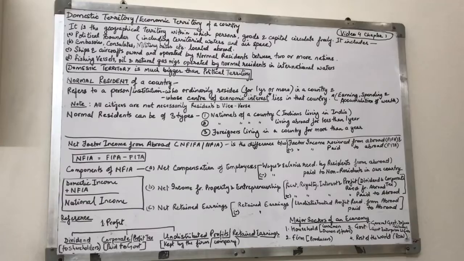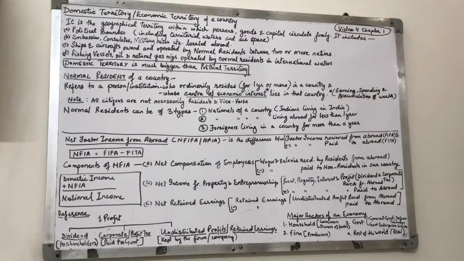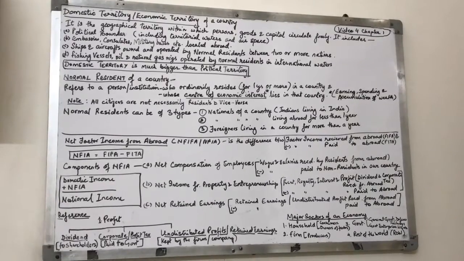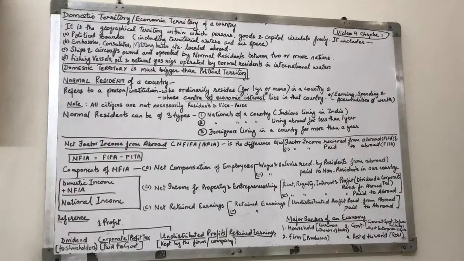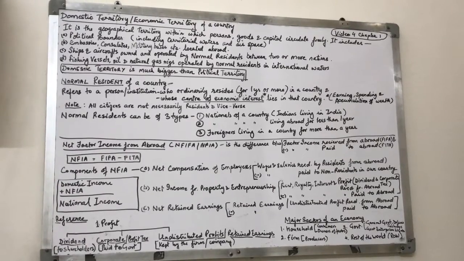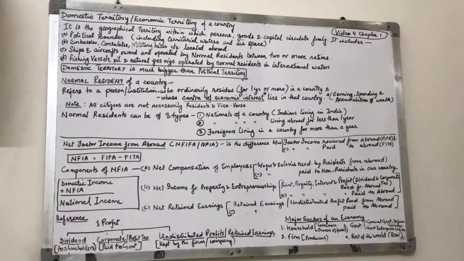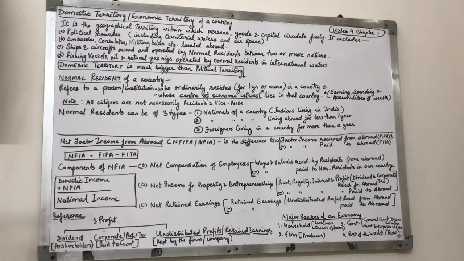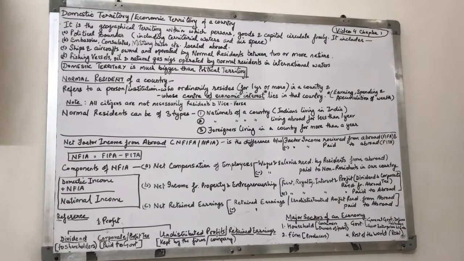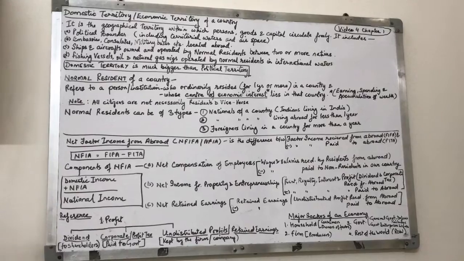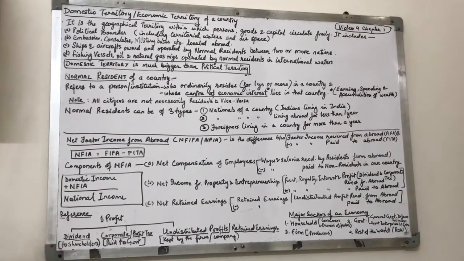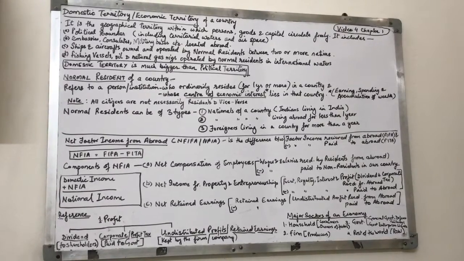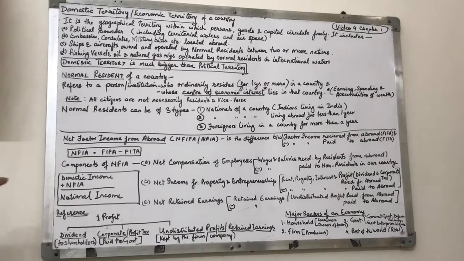Okay. So just very close to the coast where Mumbai lies is an oil and natural gas rig known as Bombay High. So even though it is there in the ocean, it belongs to India because it is in the water boundary of India. Okay, so all these four things put together form the domestic territory or economic territory of a country. Now, why is it important for us to know what forms a part of our domestic territory? It is simply because all the income that is being earned in the domestic territory of a country is known as domestic income.